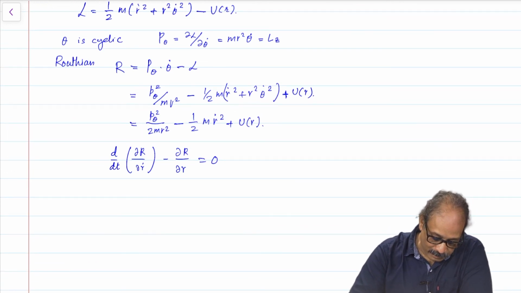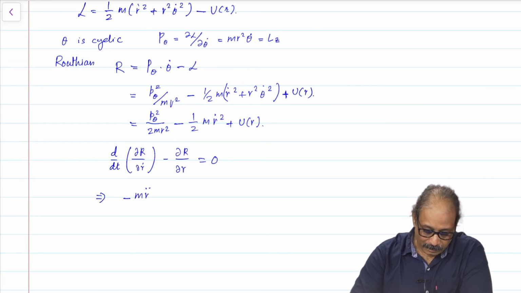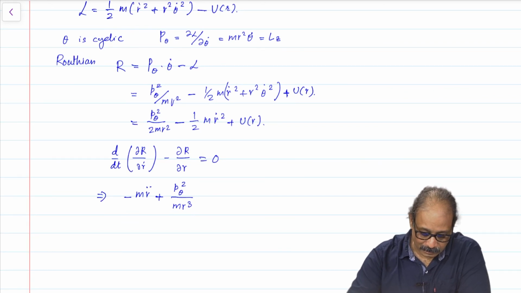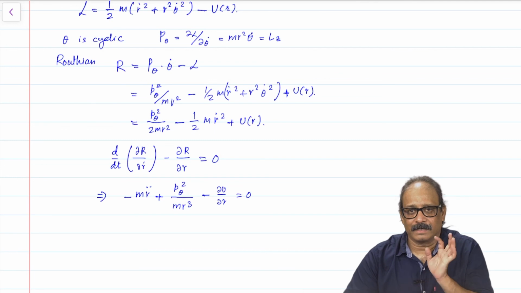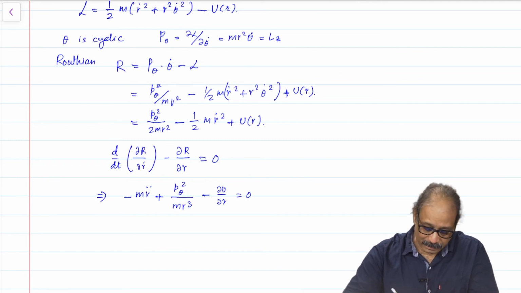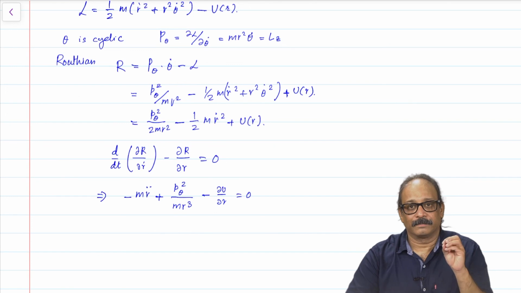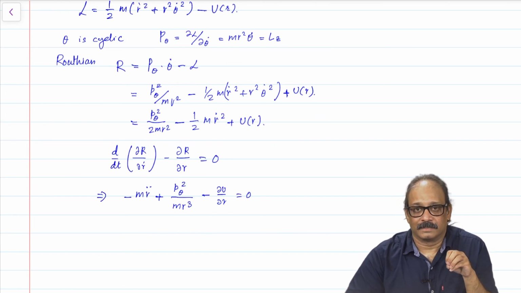So, this equation will turn out to be minus m r double dot minus, now here you would get p theta square by m r cube, and because there is a minus sign, plus, and minus del U by del r is equal to 0. And this is of course the same Lagrange equation which you would have gotten, except that we realize that p theta is simply a constant which we are going to write as Lz square.